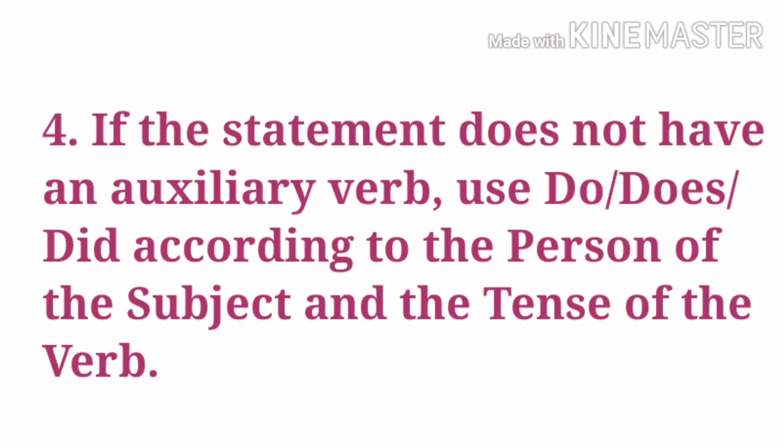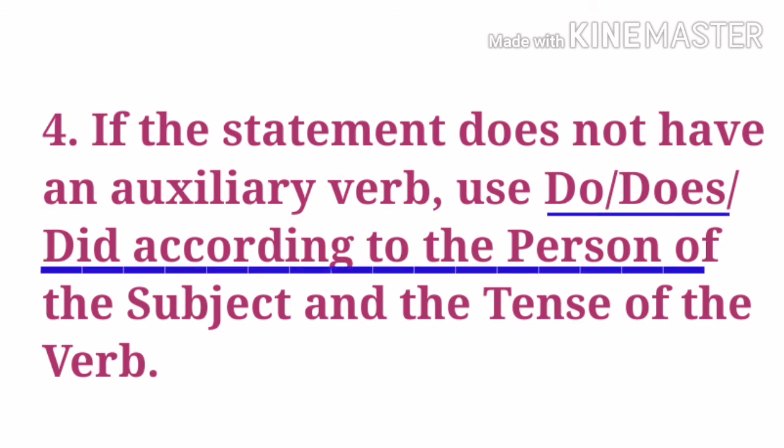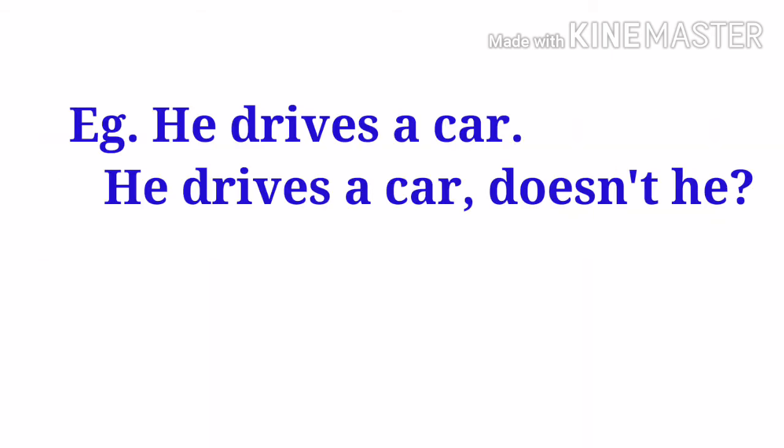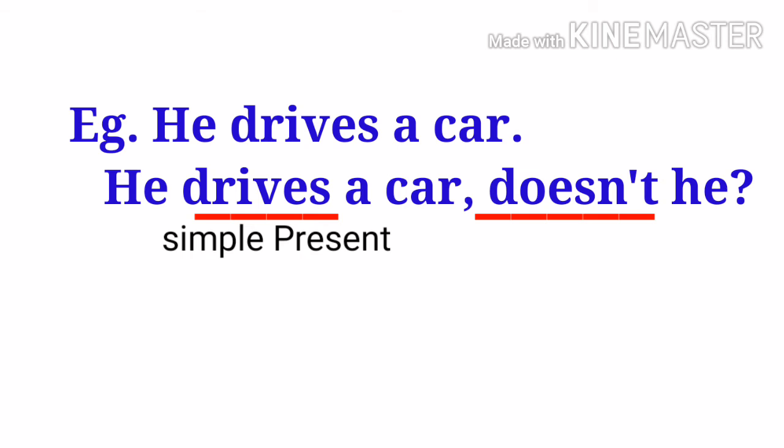Number 4, if the statement does not have an auxiliary verb, use do, does or did depending on the person of the subject and the tense of the verb. For example, he drives a car. Now here drives means simple present tense. So simple present tense always takes do or does. So the question tag here is doesn't he?